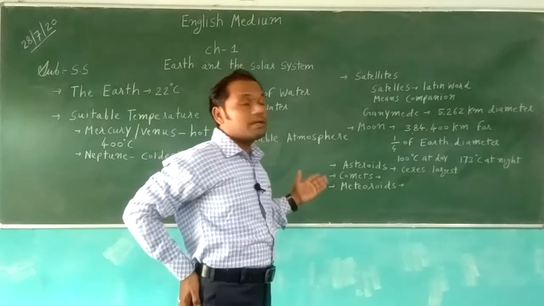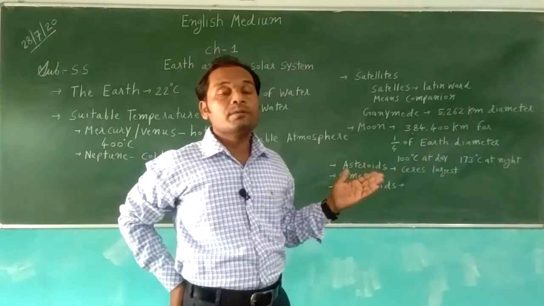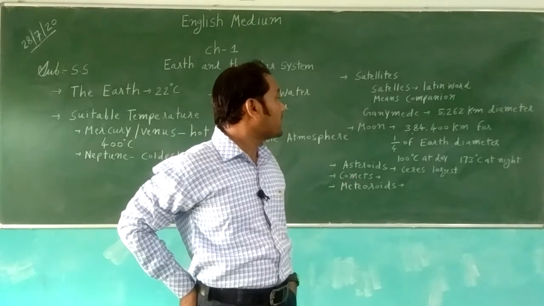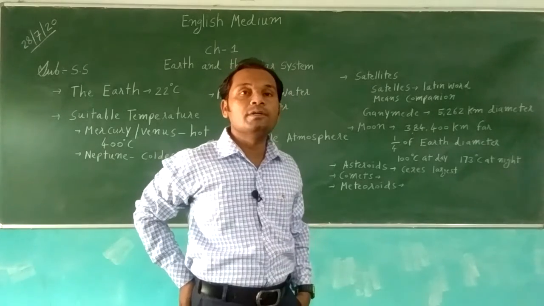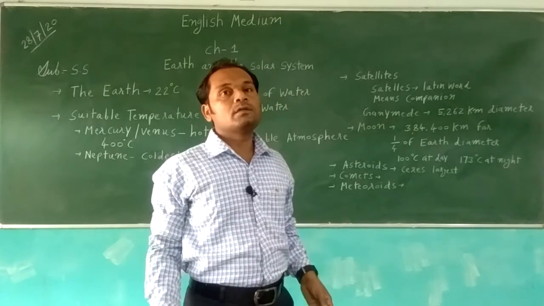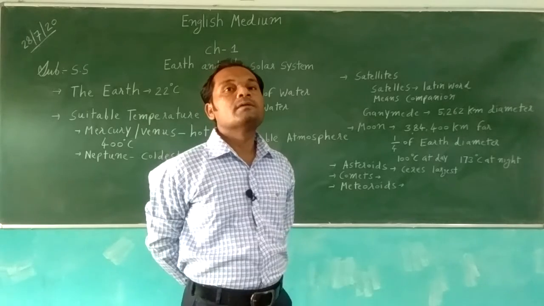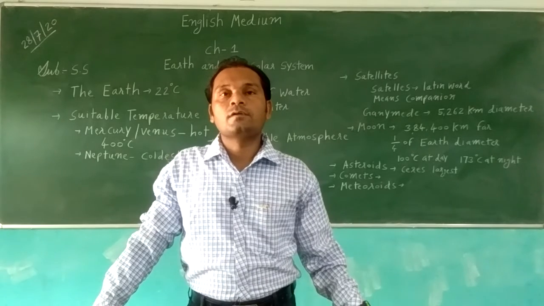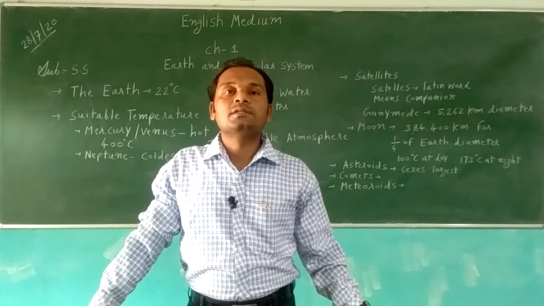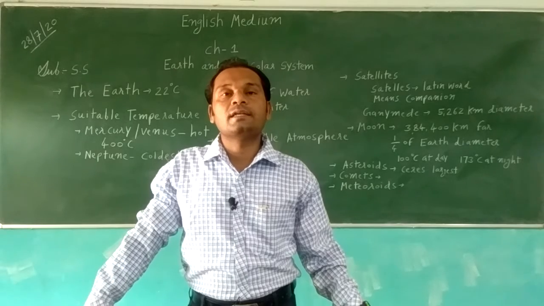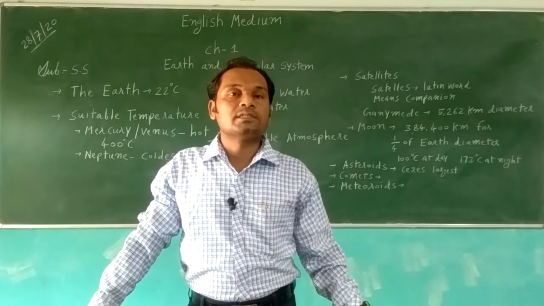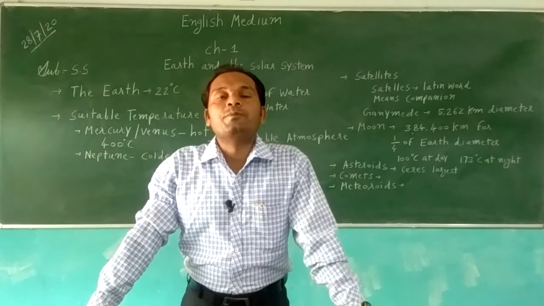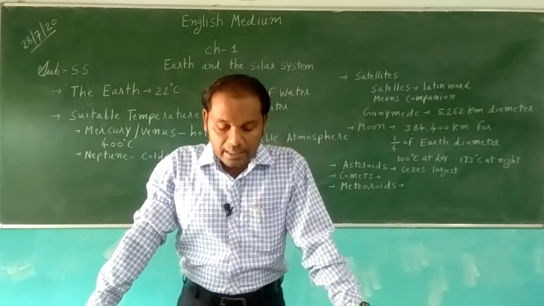Sorry, the Moon is the brightest satellite, and it is 3,84,400 kilometers away from the Earth. It does not have its own light, but it receives light from the sun, and it reflects the light of the sun. So we can see the moon. We can see the brightest moon in the night sky.